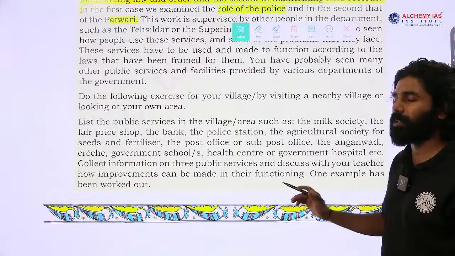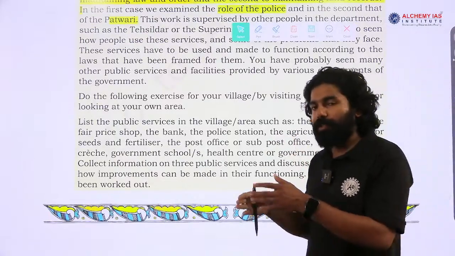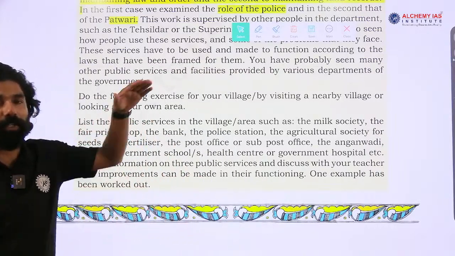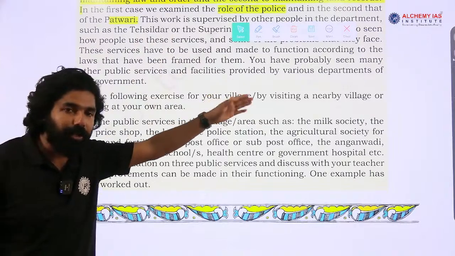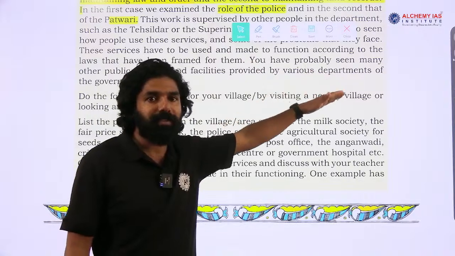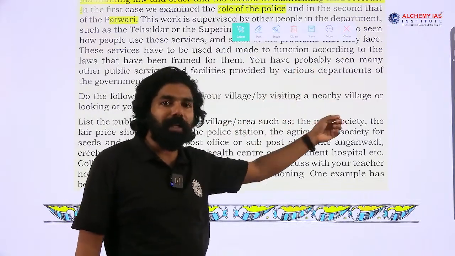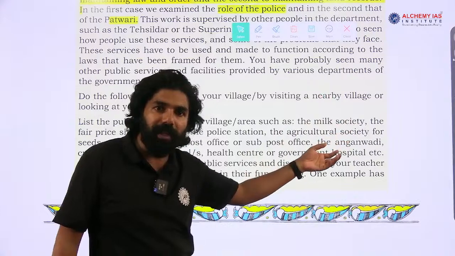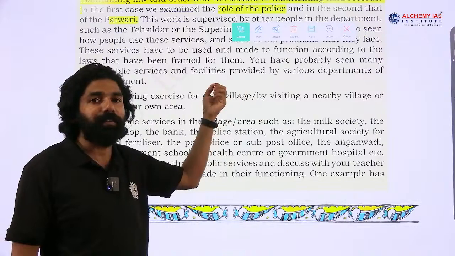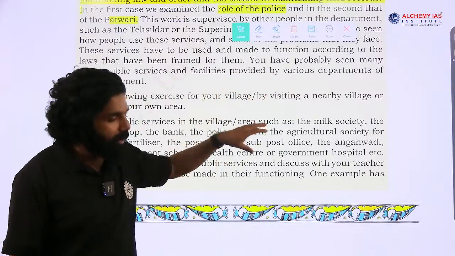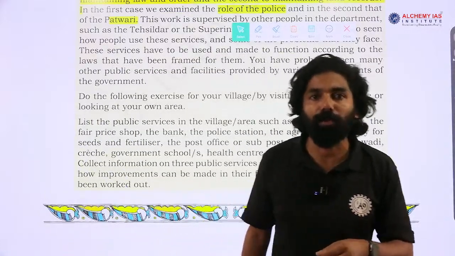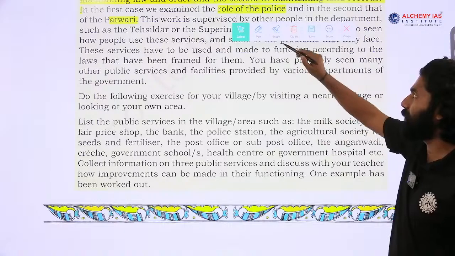So I have given a task for the students at school level to find out which other public services and public departments we can see in rural areas. We already studied that there is a government enjoying autonomy and self-government power, which is local self-government known as the Panchayati Raj system in village areas. In this village area, the people participate in the election, and there is a Gram Sabha. These are the topics we covered in the previous chapter on Panchayati Raj institutions. This particular chapter mostly covers the details of how the administration of a rural area is conducted in India. For that, they have given an example of